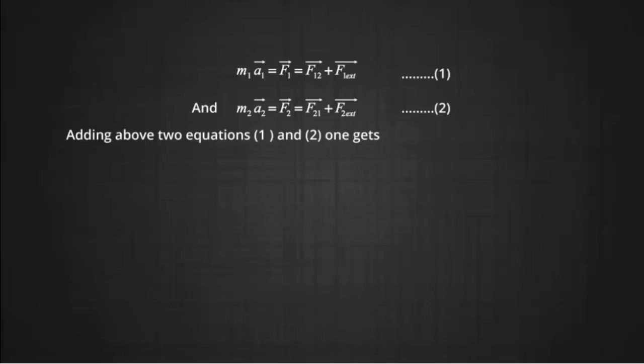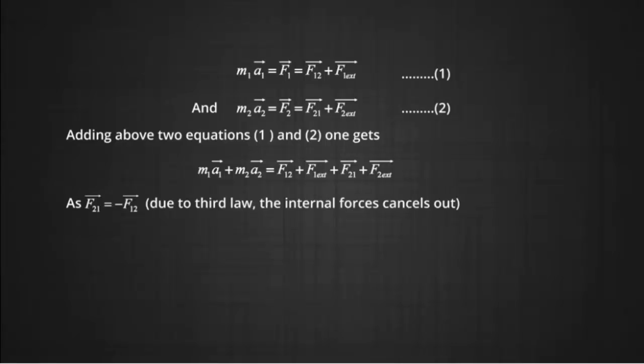Adding the above two equations 1 and 2, we get m1 a1 plus m2 a2 is equal to F12 vector plus F1 external vector plus F21 vector plus F2 external vector. As we know, F21 vector is equal and opposite, minus F12 vector, as they are internal forces. Therefore, m1 a1 plus m2 a2 will give us F external. This will be our equation number 3.